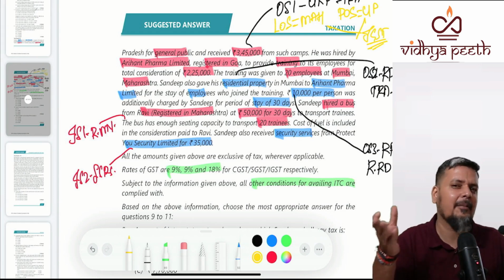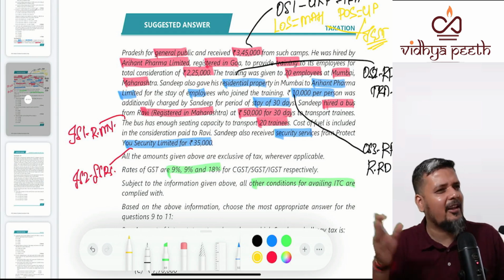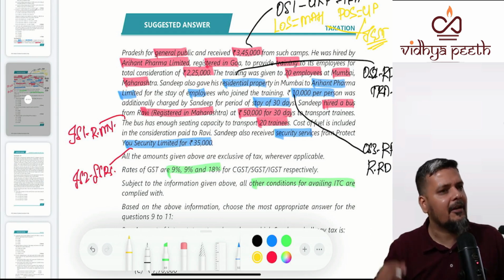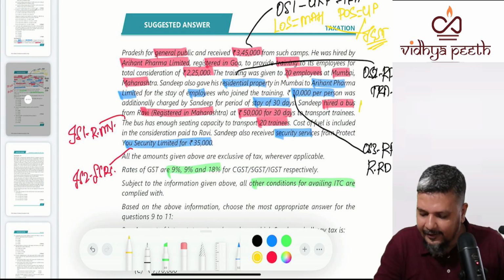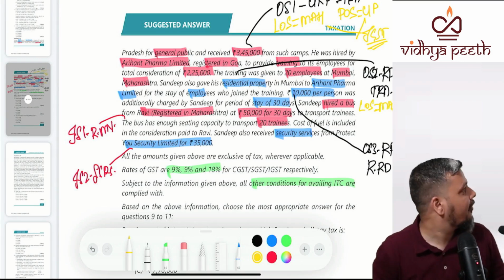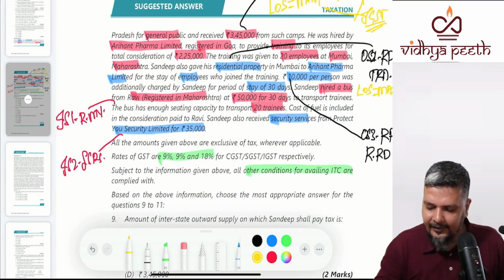Second case, training to... who's the recipient? The recipients are not the employees. The recipient is Aryan Pharma Limited. Employees are the beneficiaries. Who's the recipient? The person who's liable to pay. Correct. So location of supplier, Maharashtra, Pune. And where is the place of supply?